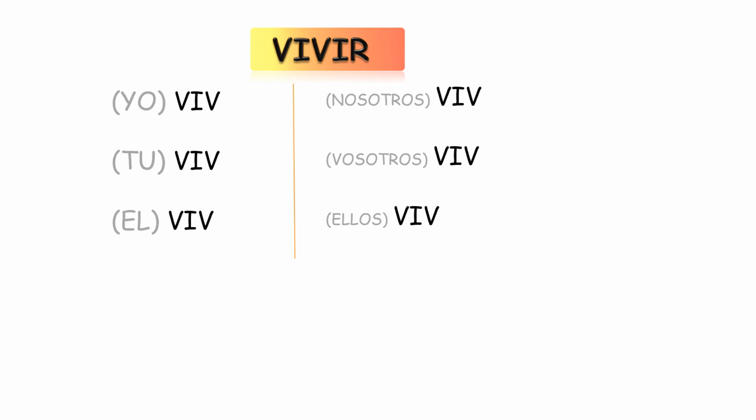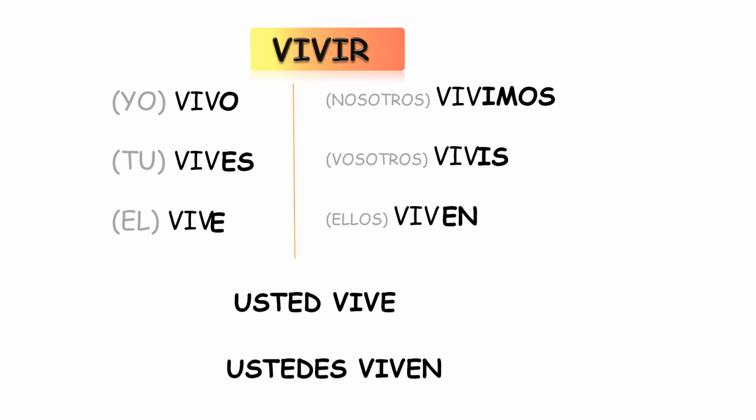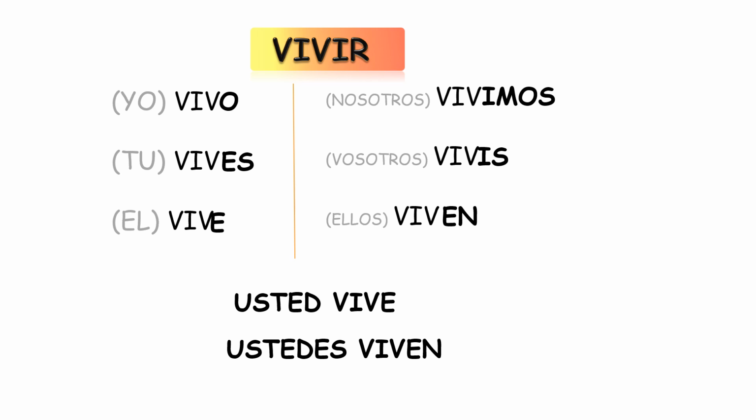So I live is yo vivo, you live, tú vives, él vive, nosotros vivimos. This is slightly different. Vosotros vivís. I know it sounds weird, but it's what it is. And they live. Ellos viven. Remember, usted vive, ustedes viven. And that's all.